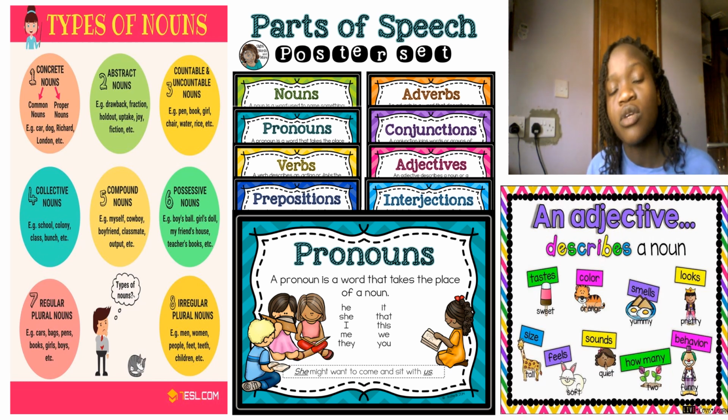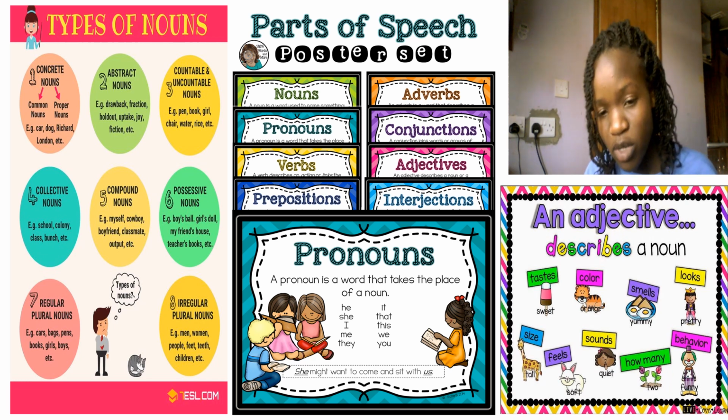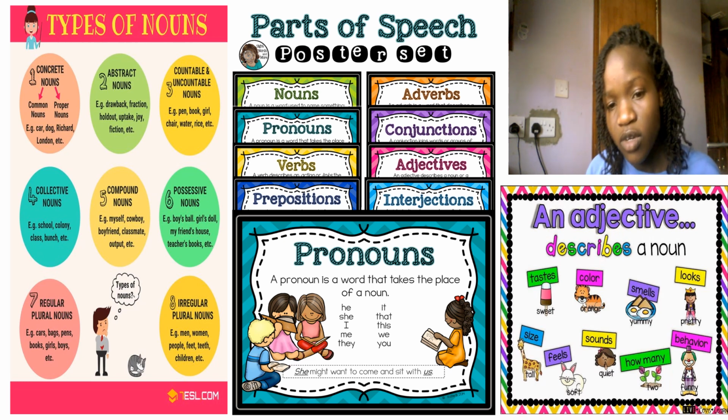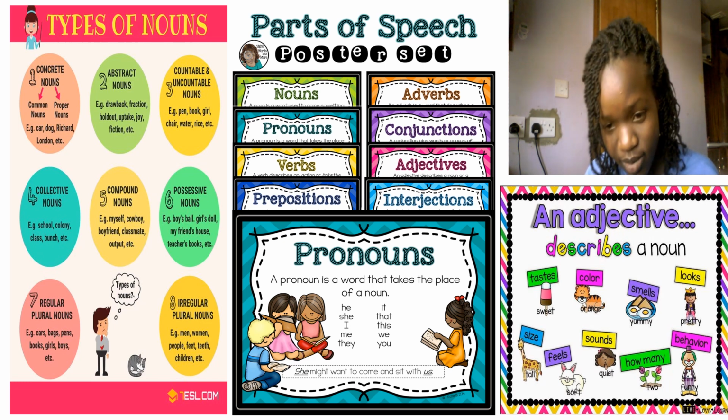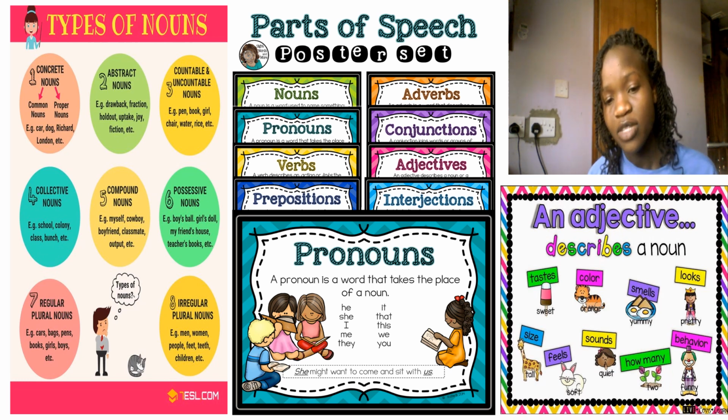And also we are going to look at countable nouns and also the uncountable nouns. What is a countable noun? Countable nouns include the nouns which you can count. For example, the buckets were 20.